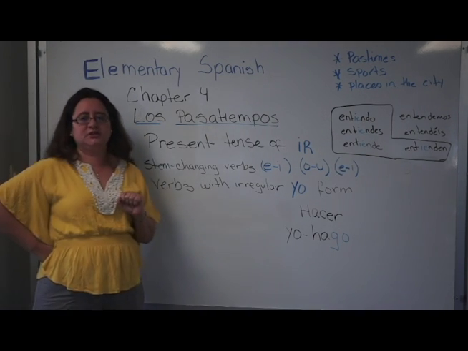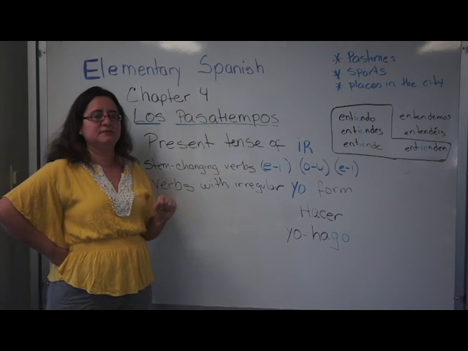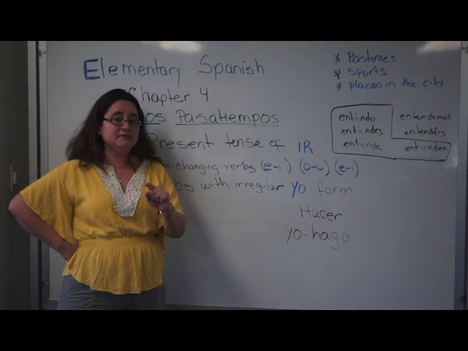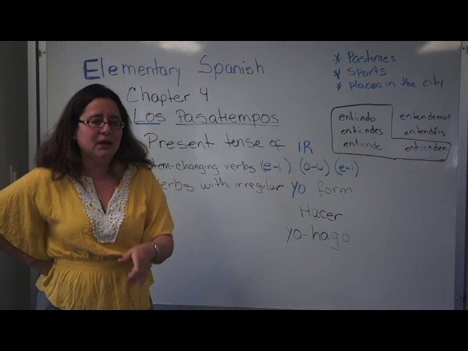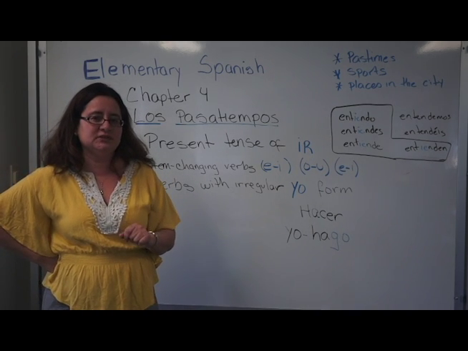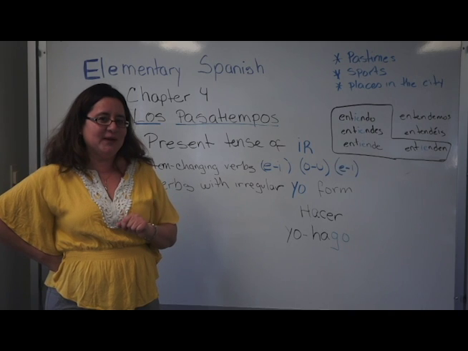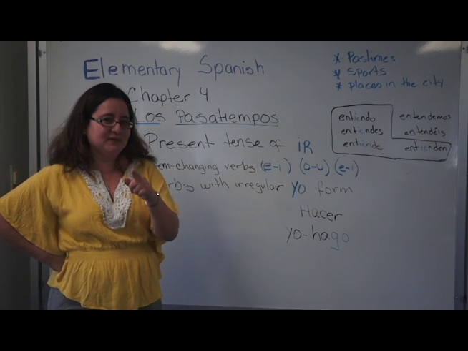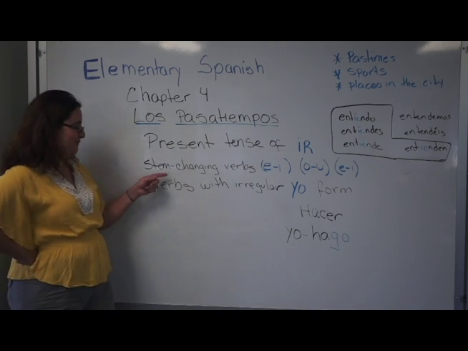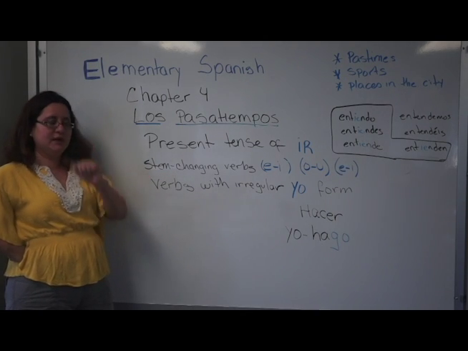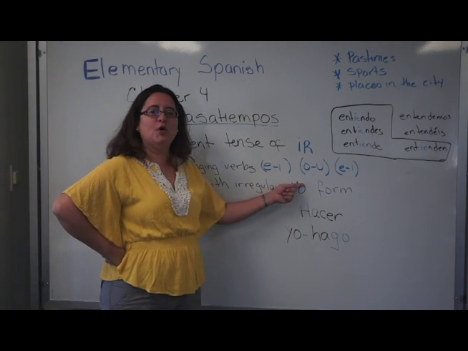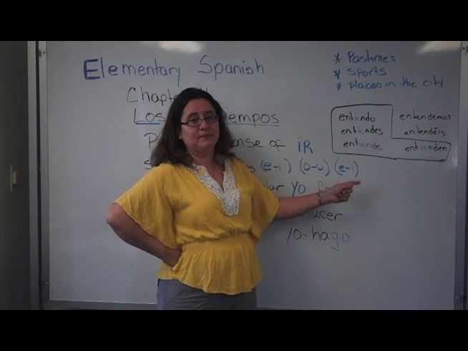The next thing that we're going to check is stem changing verbs. Stem changing verbs are verbs that are not regular. But I know you already knew that because you've been watching the videos. You've been doing your online homework and you've been reading the book. ¿Sí? Muy bien. Okay. Stem changing verbs, there's 3 kinds. E to I, O to U, and E to IE.